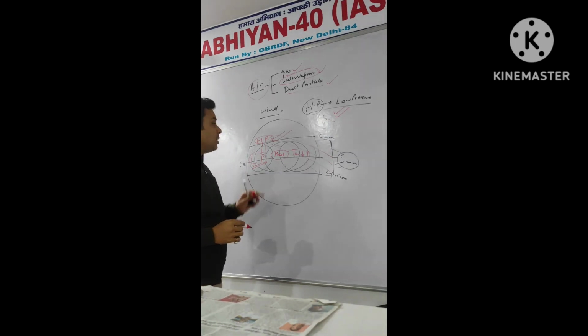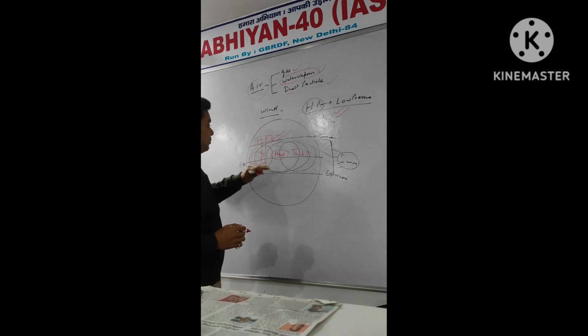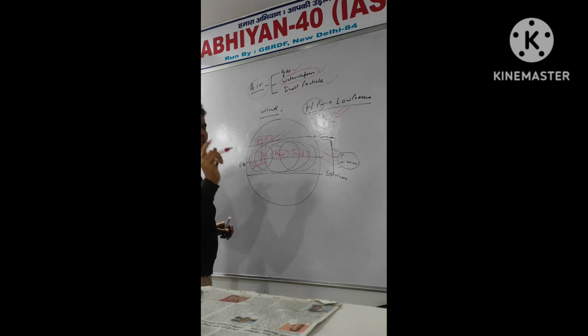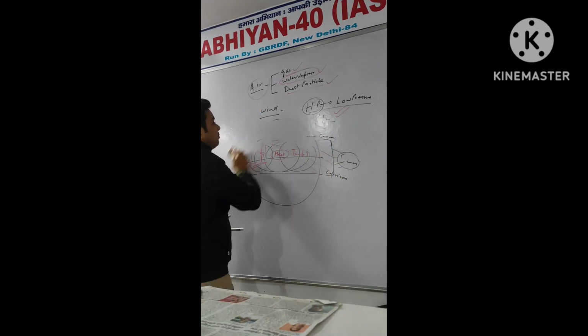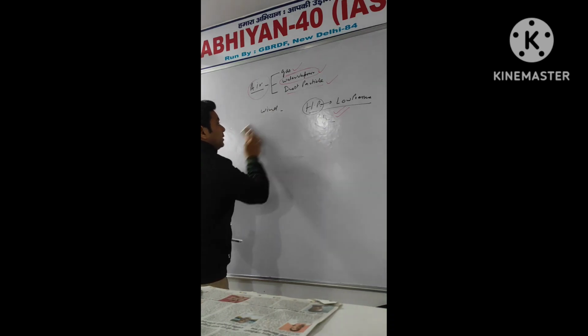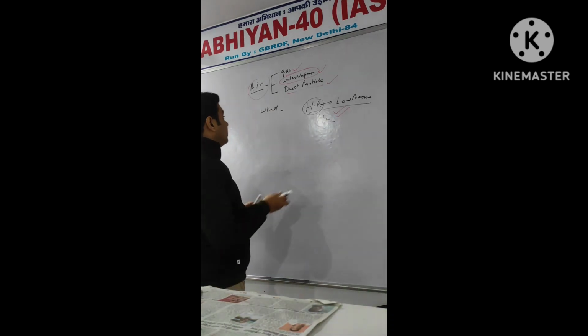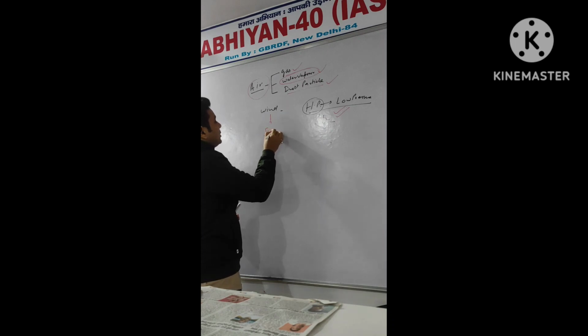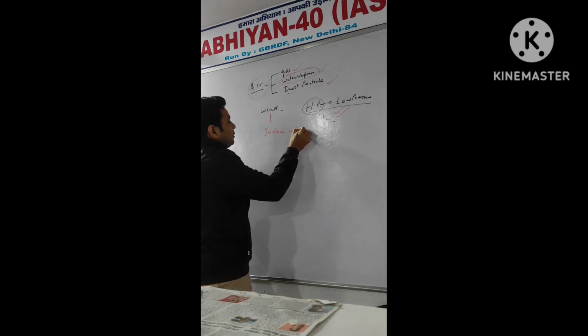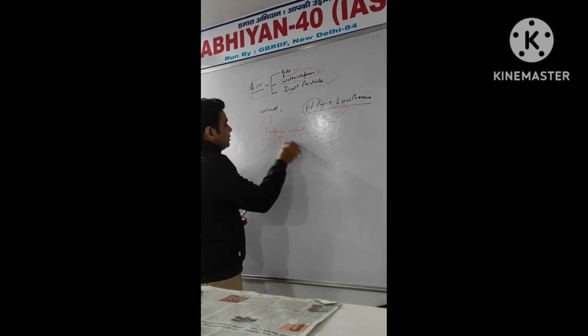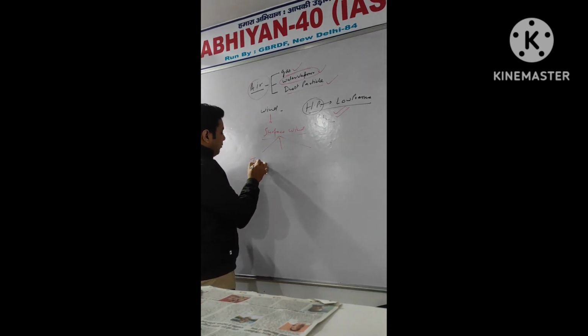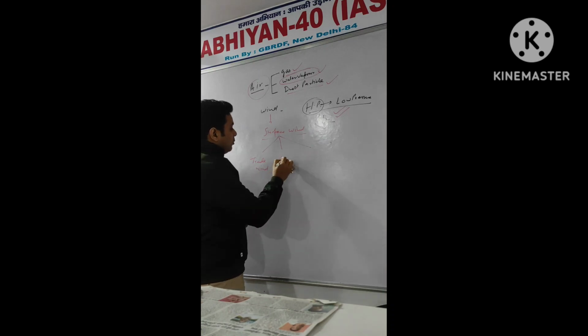Now we'll discuss the winds. Winds are of three types. We are going to discuss the surface winds. The surface winds are of three types. The first one is the trade wind. The second one is the westerly.